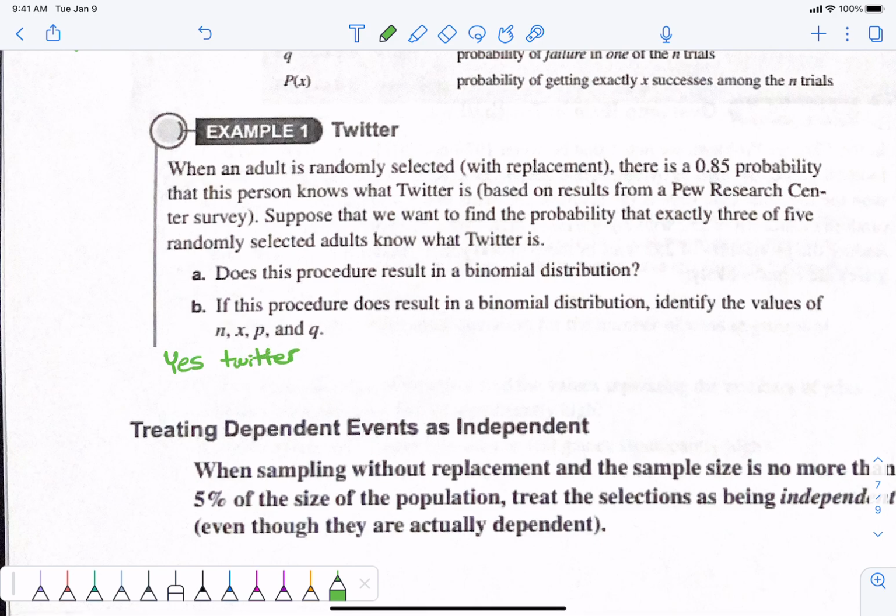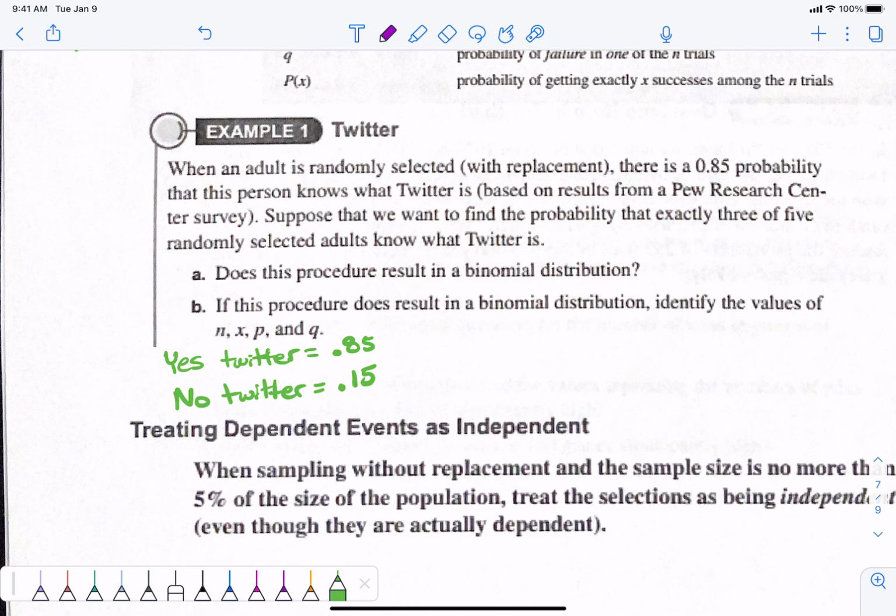We're talking about yes Twitter, and then we're talking about no Twitter. People that are yes Twitter, you have an 85% chance that you're yes Twitter. No Twitter would be 15%. Yes Twitter, no Twitter: 85%, 15%. We have to label one as P and one as Q.